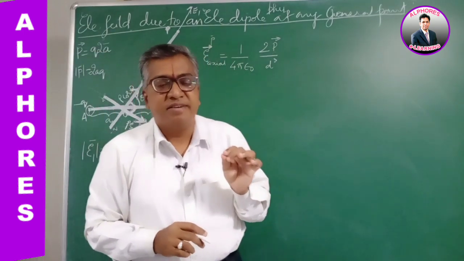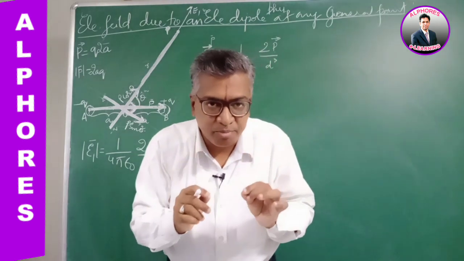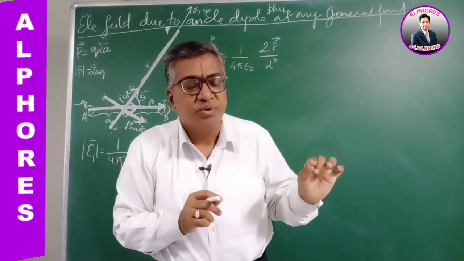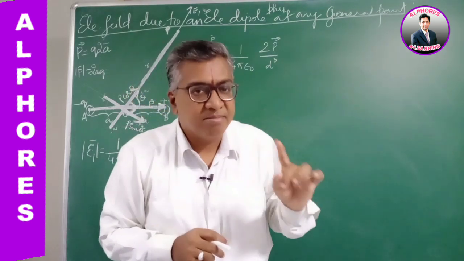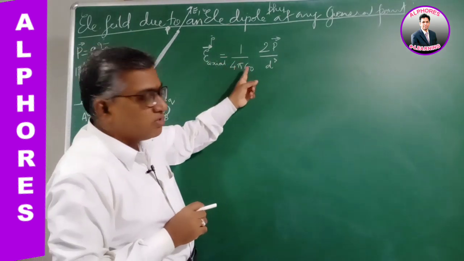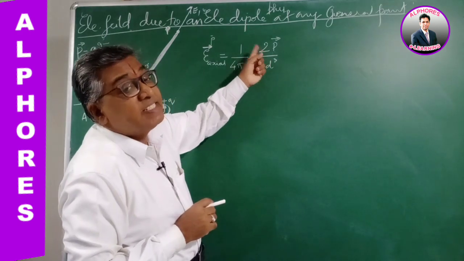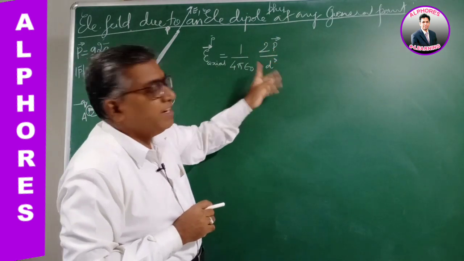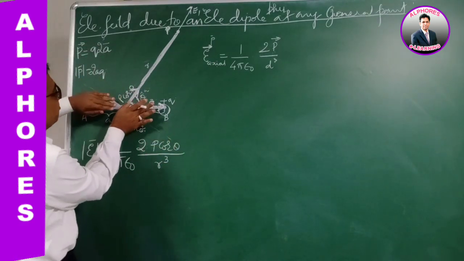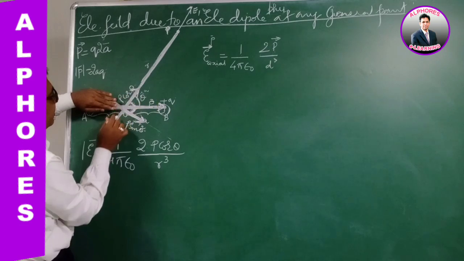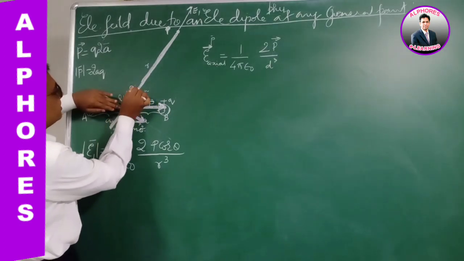We know the electric field intensity due to an electric dipole on the axial line: the formula is 1 by 4 pi epsilon naught, twice its dipole moment P, by r cube. Now in this diagram, forget all the remaining things and consider only this dipole P cos theta.